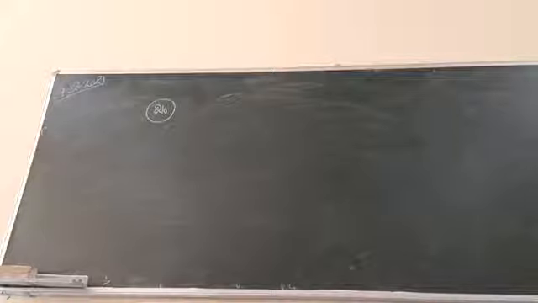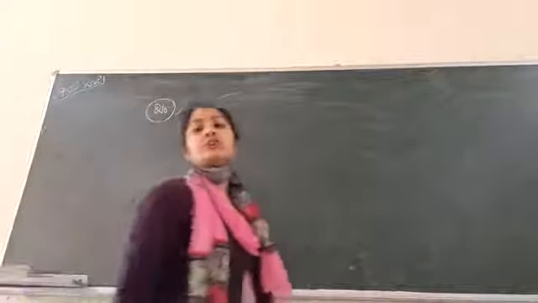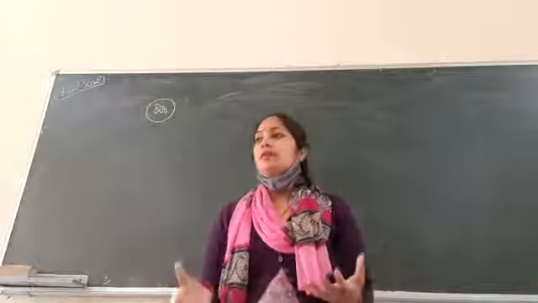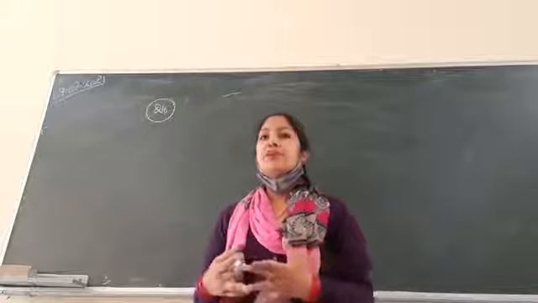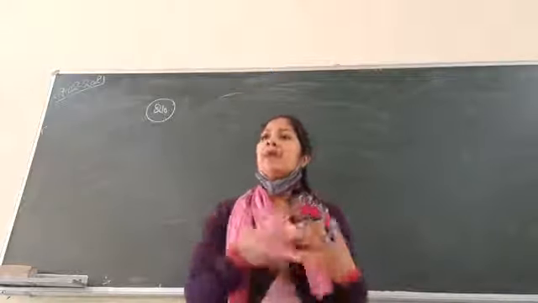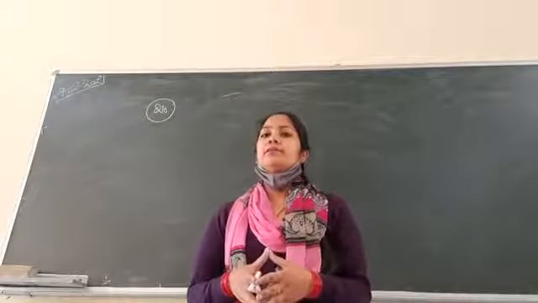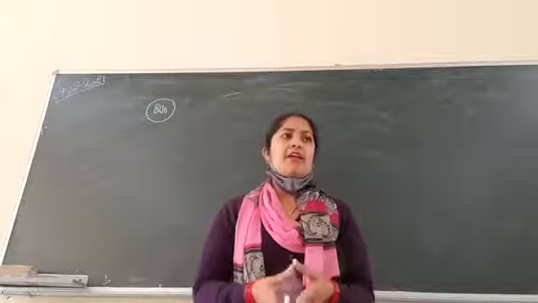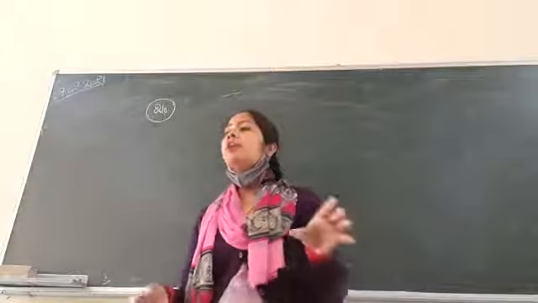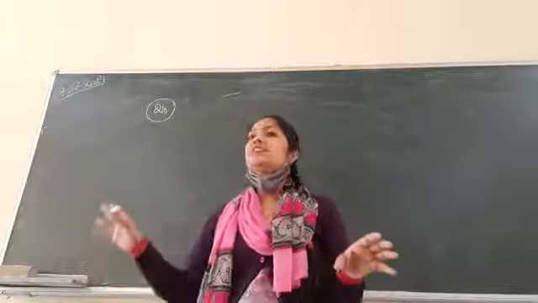Question number 10 is, in a survey of 200 people, it was found that 125 like cricket while the remaining dislike cricket. So a survey was done on how many people? 200, and it was found that 125 like cricket and the remaining dislike cricket. So how many are remaining? 75. It means out of 200, 125 like cricket and 75 dislike cricket.